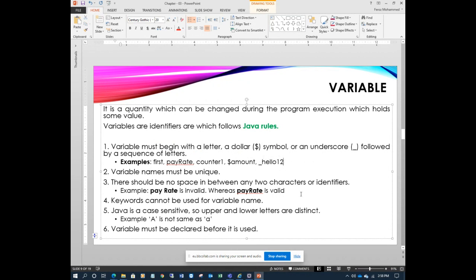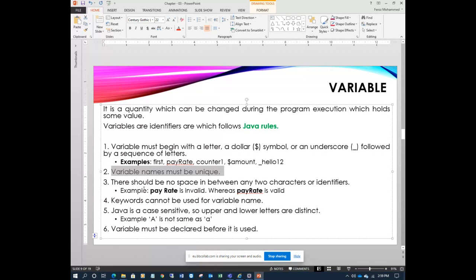It cannot start with a digit. Second, variable names must be unique, meaning you cannot use the same variable name 2 times in the same program. For example, your ID number in a class should be unique.